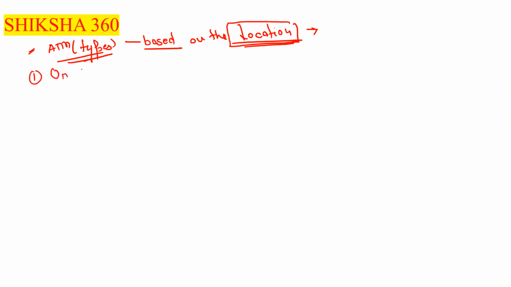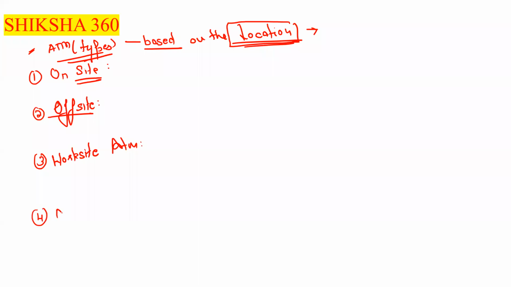First one is the on-site, second one is the off-site, third one is the worksite, and fourth one is the mobile ATM. So there are 4 types of ATM based on their location.